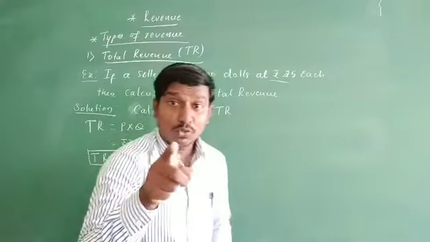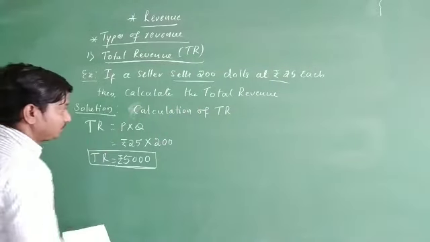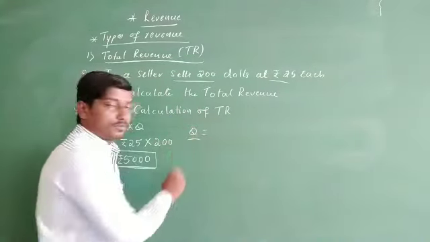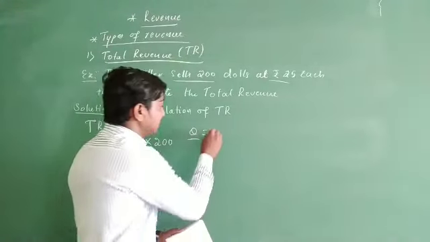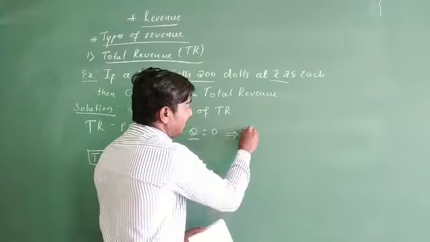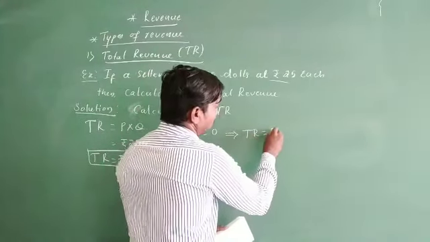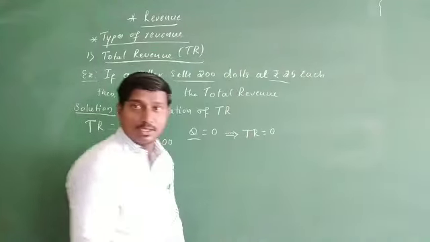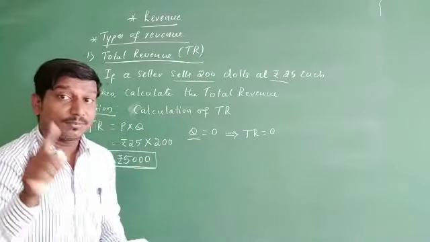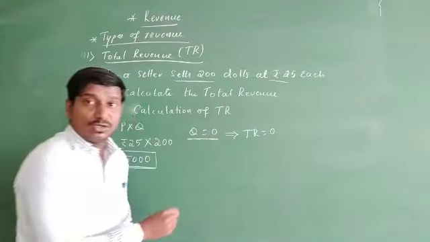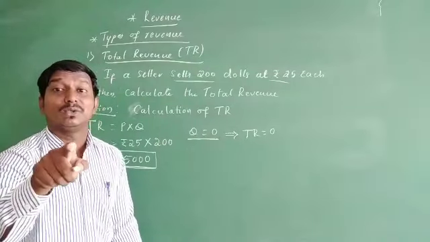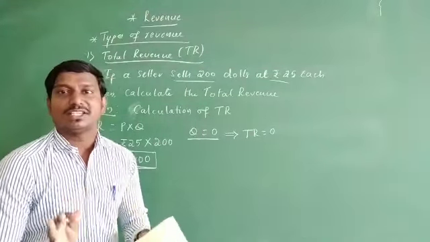If the total output, which means the quantity taken for sale, is 0, then the total revenue is going to be 0. We already know that the price will be uniform. So at the zero level of output, the total revenue will also be zero.